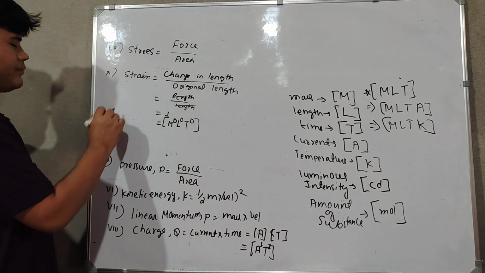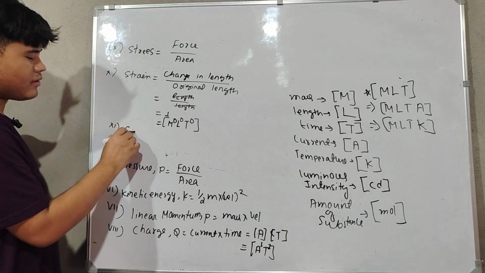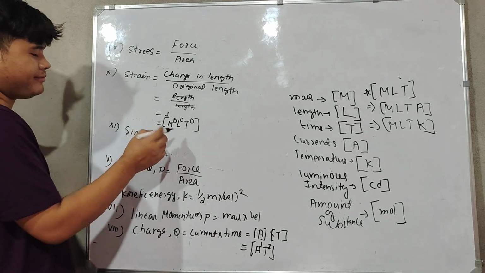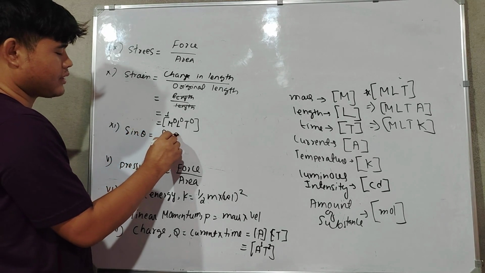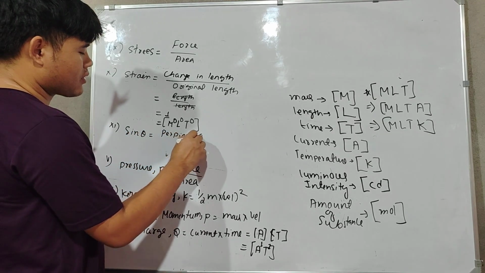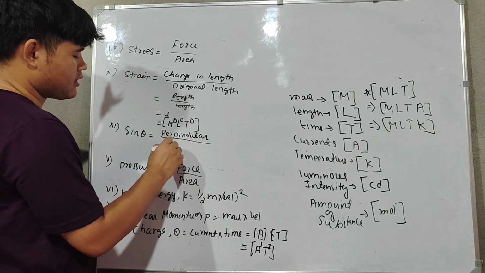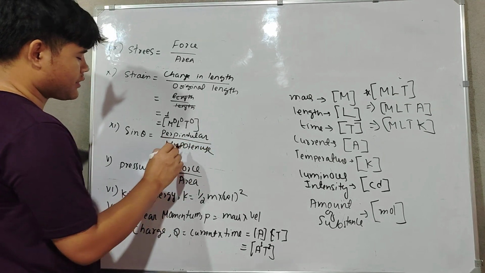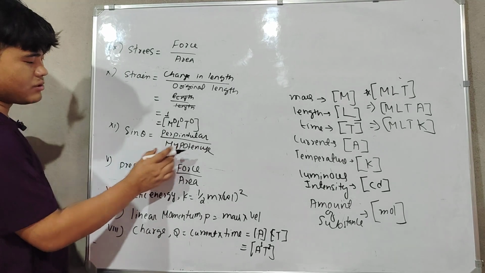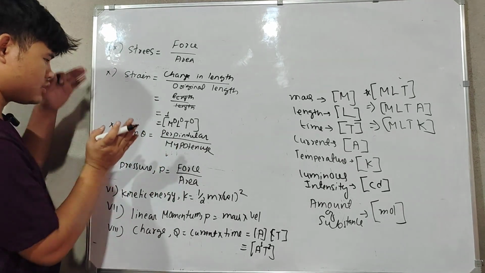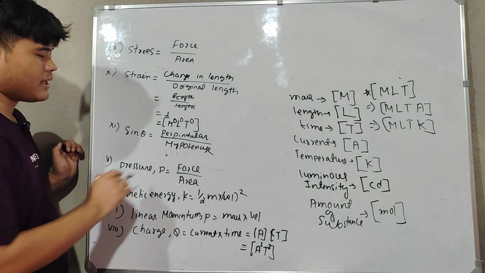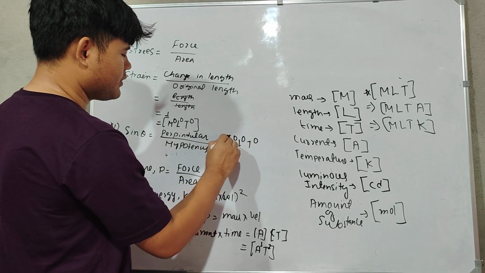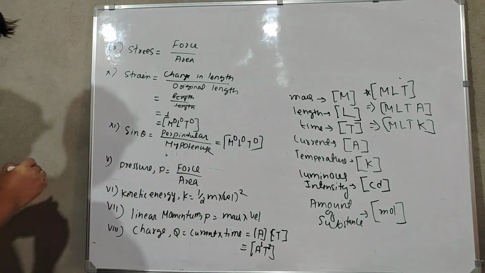Okay, next we have sin theta. You find it out. Sin theta is perpendicular by hypotenuse. Now both are length, right? Perpendicular is also one type of length, hypotenuse is also one type of length, so this will also be dimensionless. Okay, these are the dimensionless quantities.